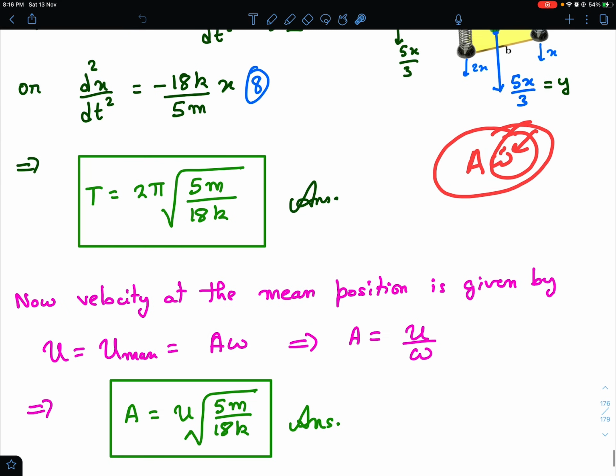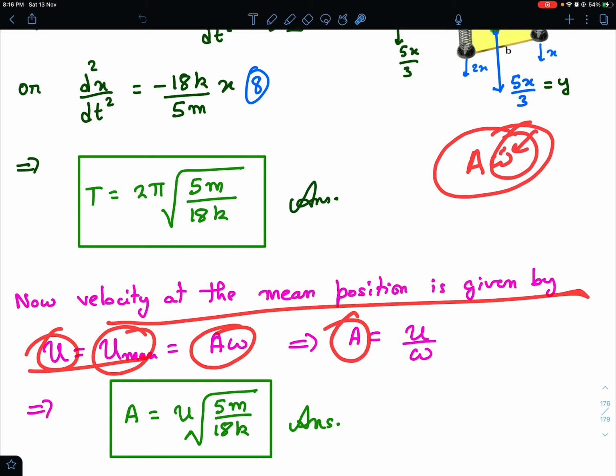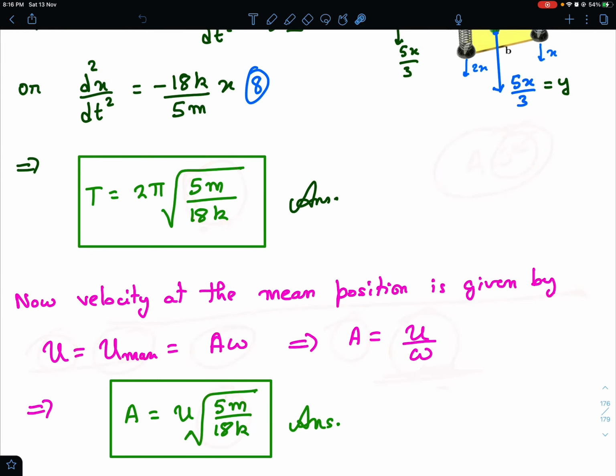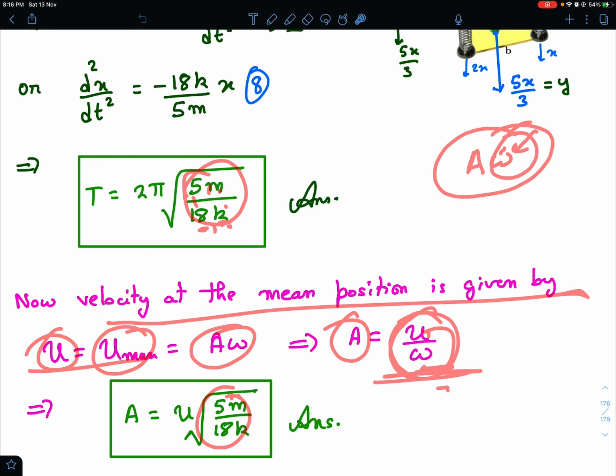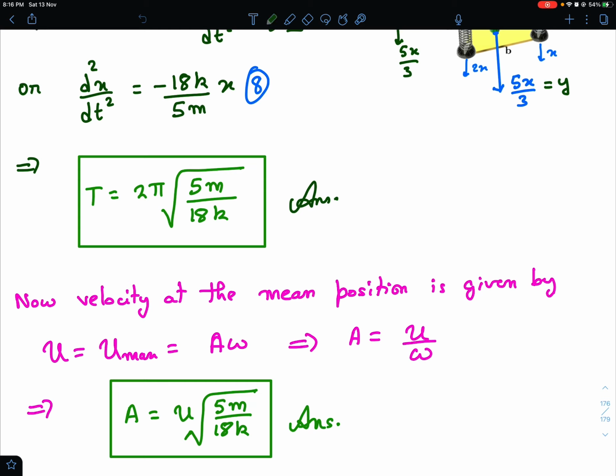So we can straight away use it for finding the amplitude. See, the velocity at the mean position is u, which is equal to u max, which is a omega. So a is u upon omega. So u is given and omega we just now found. So 1 by omega will just become under root of 5m by 18k, because omega is under root of 18k by 5m. So you take the reciprocal of this, and that becomes u into under root of 5m by 18k. So that's my answer for the amplitude.